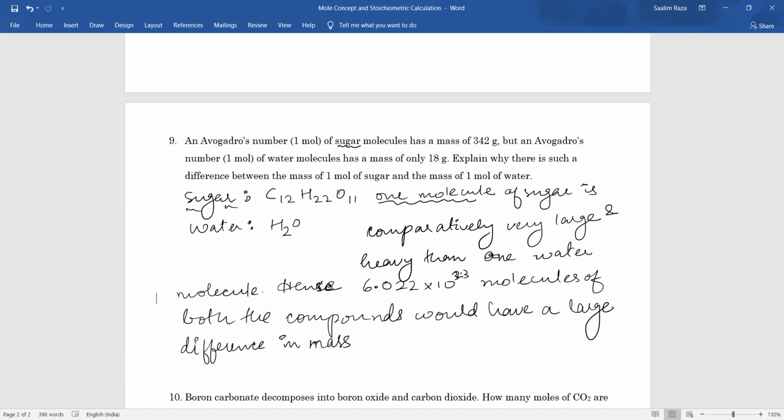Okay, so the important thing was, if one molecule is itself very heavy, then one mole will always be heavy.